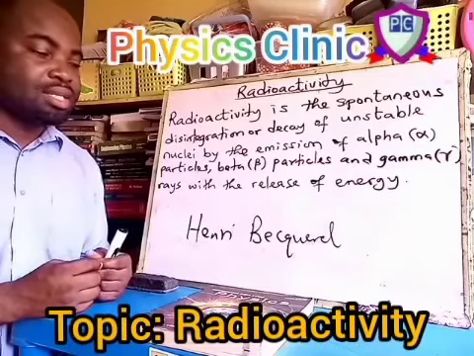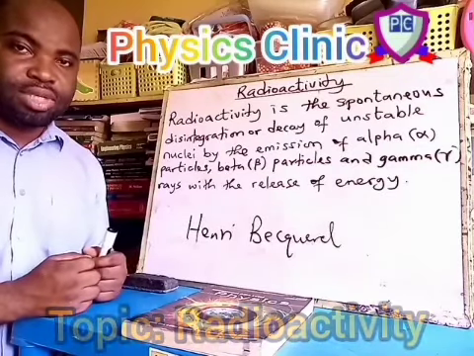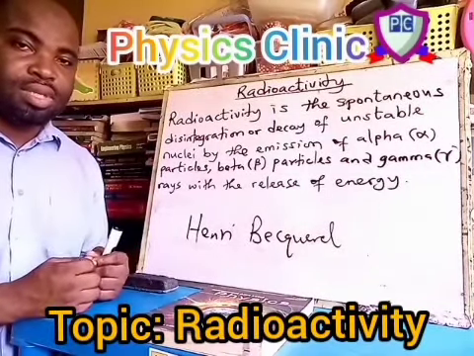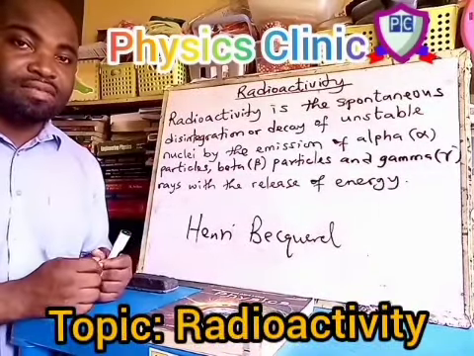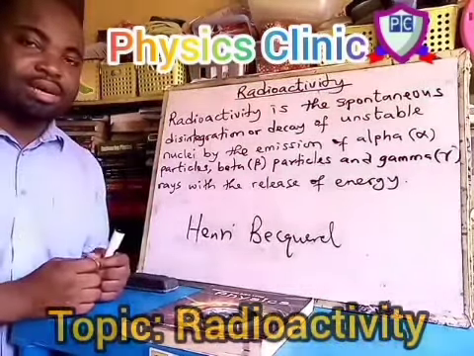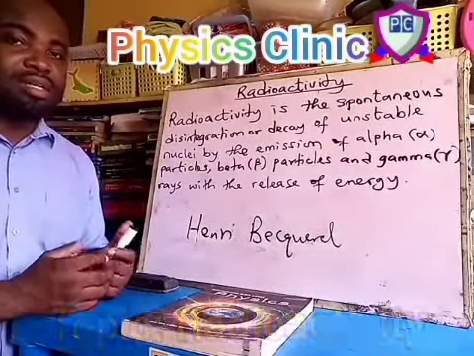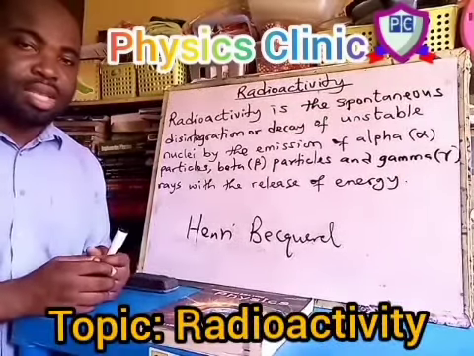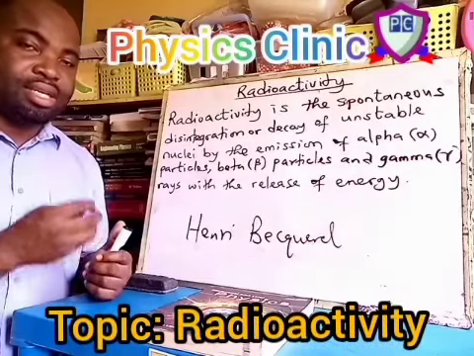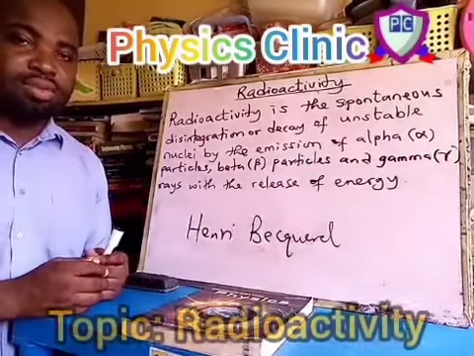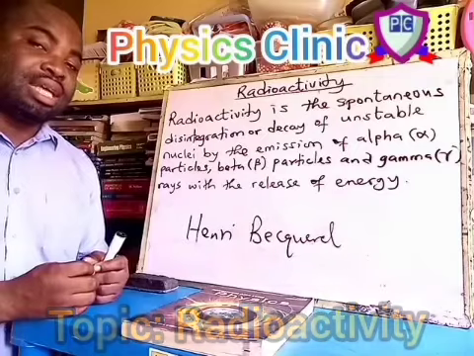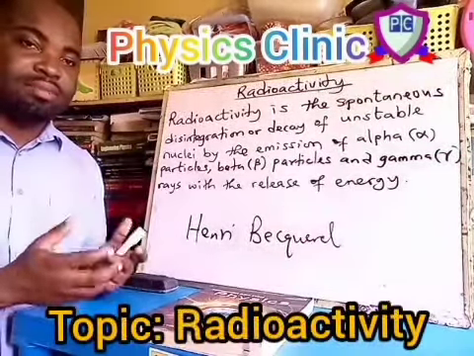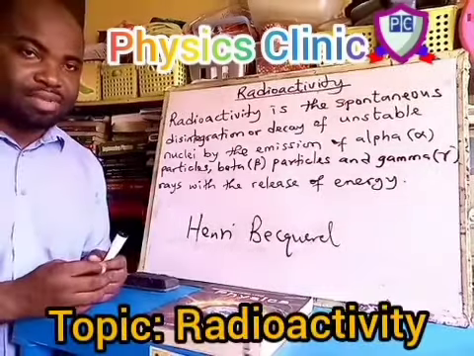Years later, another scientist called Maria Curie discovered another radioactive element called polonium, which she named after her native land, Poland. She and her husband, Pierre Curie, both discovered more radioactive elements. They discovered radium and thorium. She later discovered that the radiation coming out from these newly discovered radioactive elements is more intense than the one of uranium salts. So she named this phenomenon radioactivity.